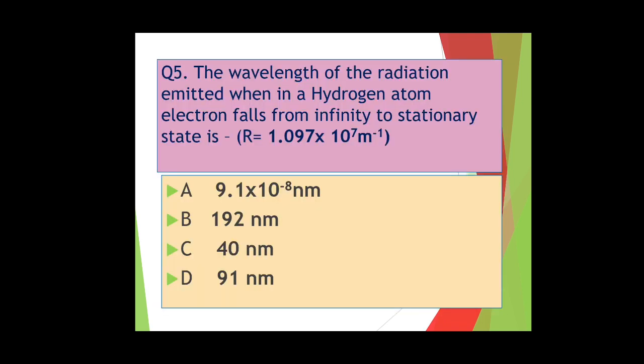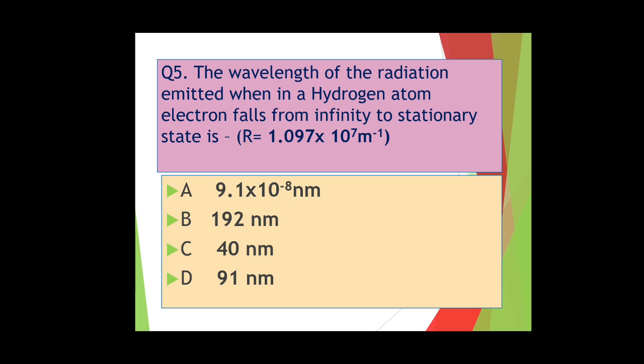Now we are going to the fifth question. Question number 5. The wavelength of the radiation emitted when in a hydrogen atom an electron falls from infinity to a stationary state is. For your help, the Rydberg constant value is given here, R equals 1.097 into 10 raised to 7 meter inverse.